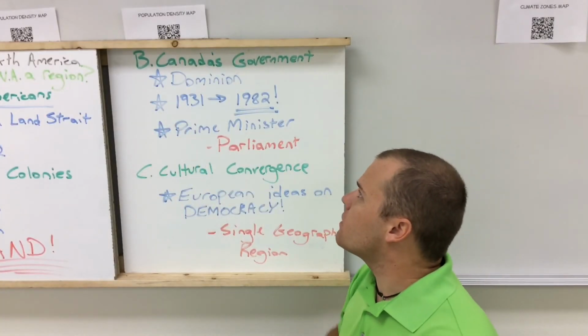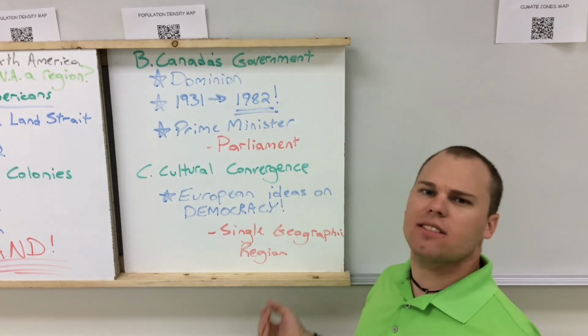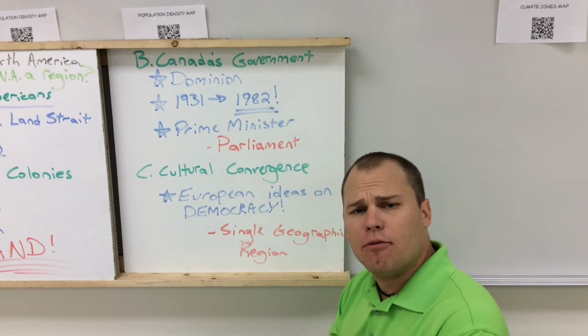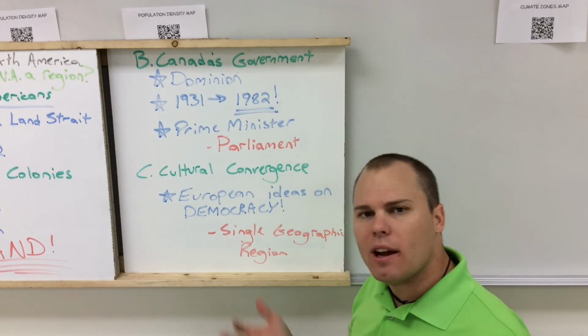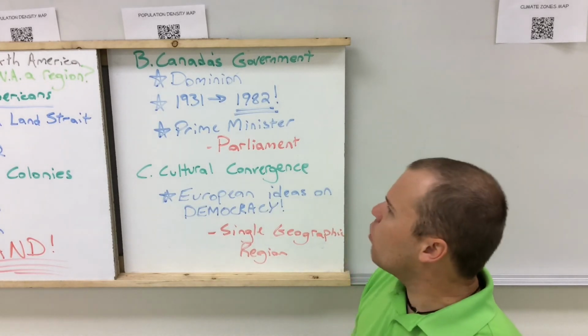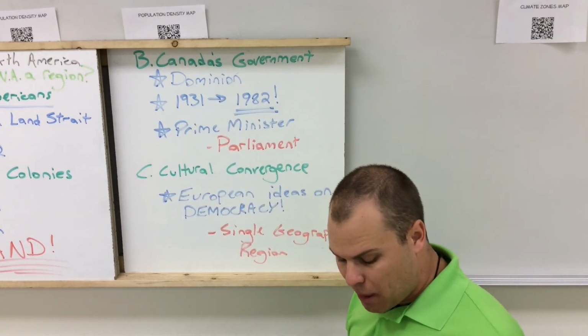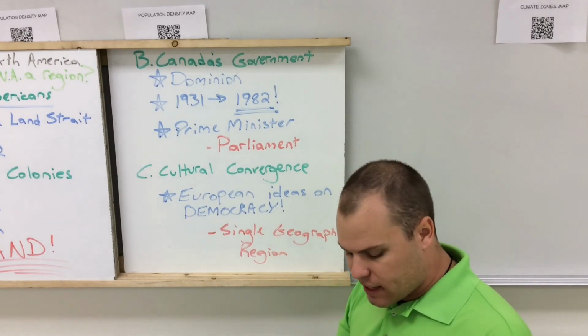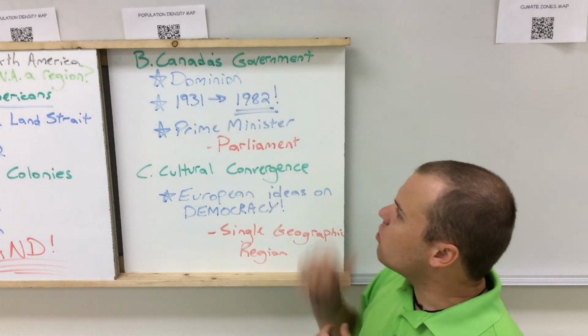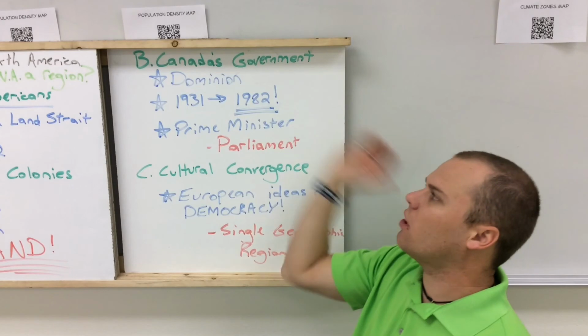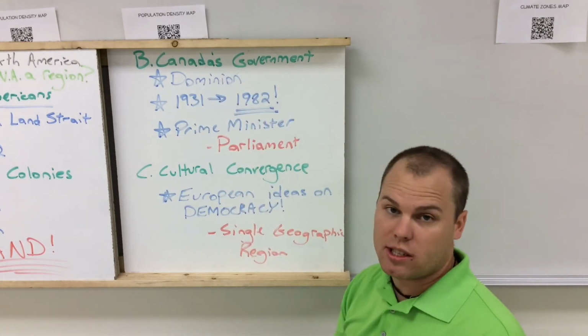And next, we have the government system of Canada. Canada's is different and unique from the United States. It's very similar in ways, but it's also different in ways. They have what's called a dominion. They created this dominion, which is a partially self-governing country that has close ties to Great Britain, and we start to see that diminish, but we still have those close ties.